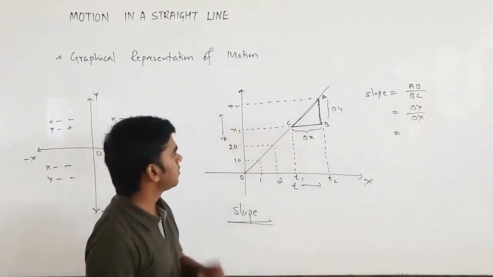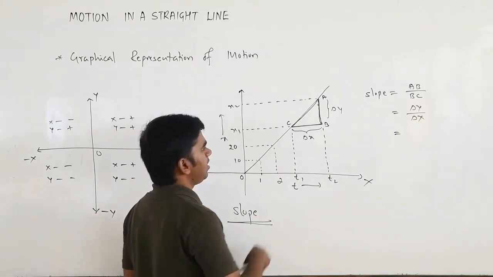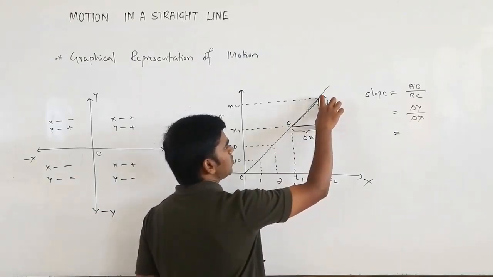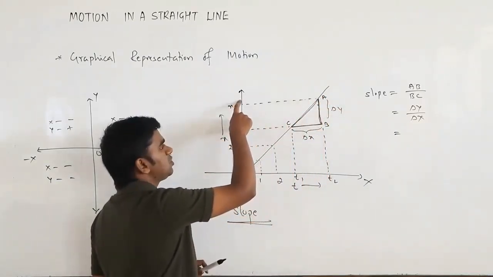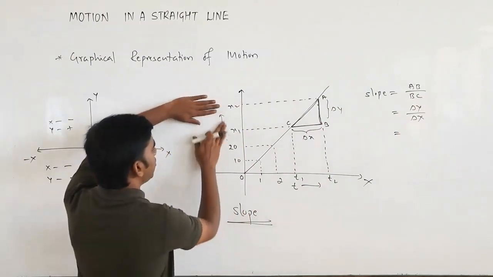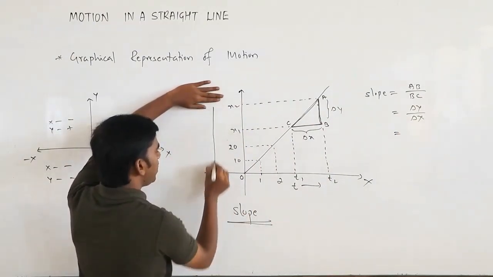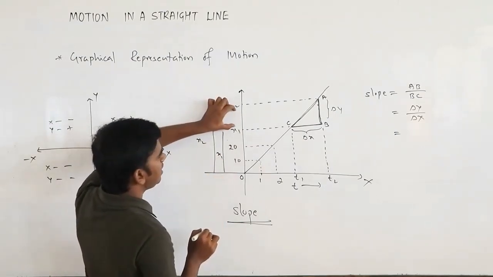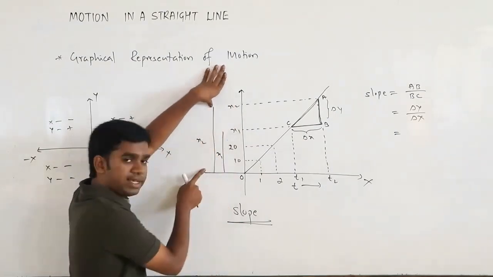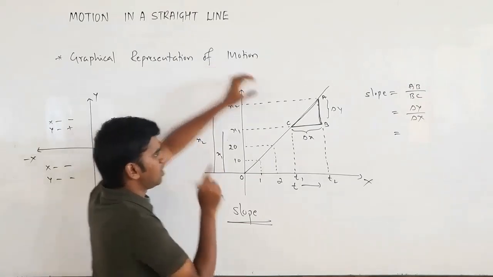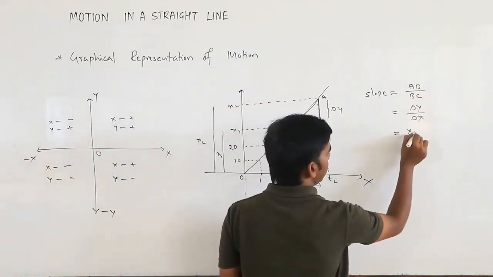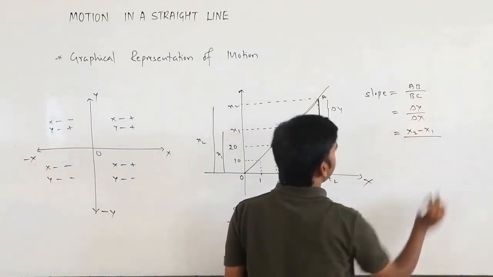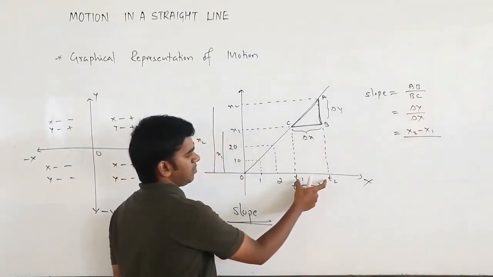So now what is delta y? Delta y is this one. What is that? From here to here is x2. This is x2 and this is x1. Then what is this delta x? Delta x is x2 minus x1. So you can write it as x2 minus x1 divided by, what is this time?